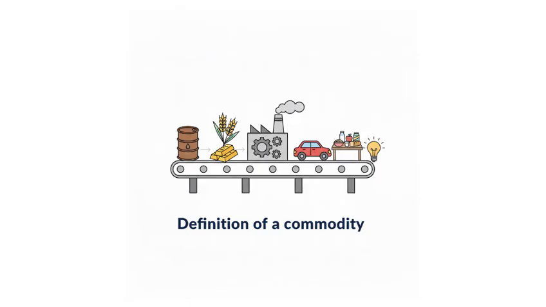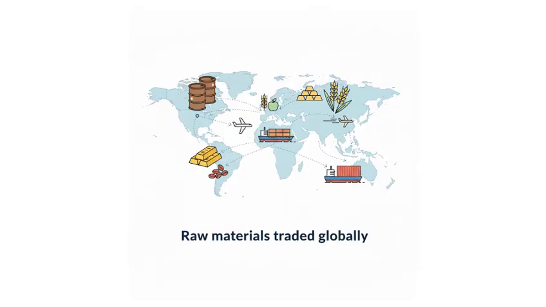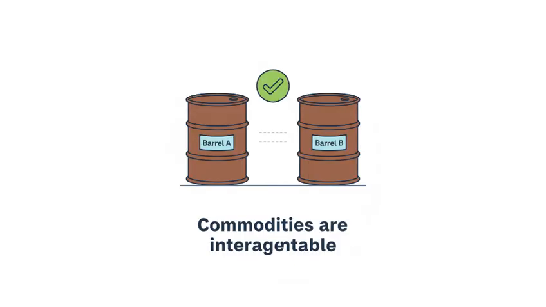A commodity is a basic good that businesses use to produce other goods and services. These are raw materials, things like oil, gold, wheat, and coffee that are traded on global markets. The key feature of a commodity is that it is interchangeable, meaning one unit of a commodity is essentially the same as another. For example, one barrel of oil is the same as another barrel of oil, no matter where it